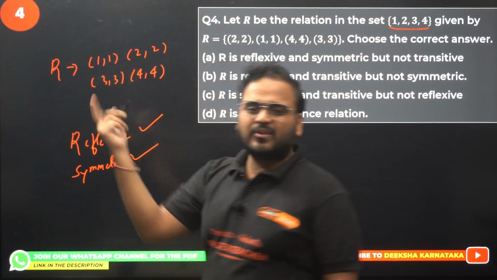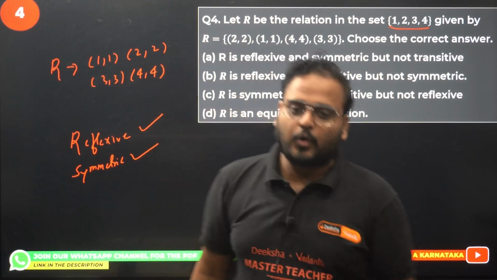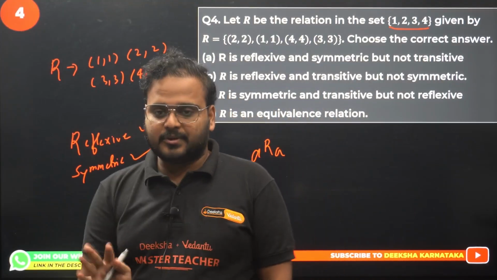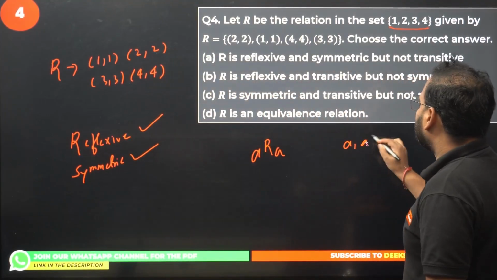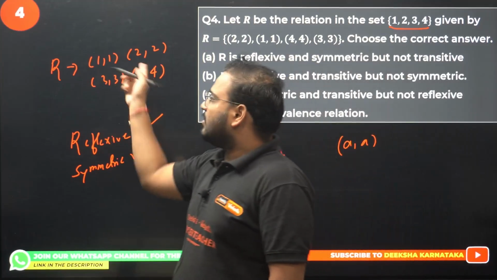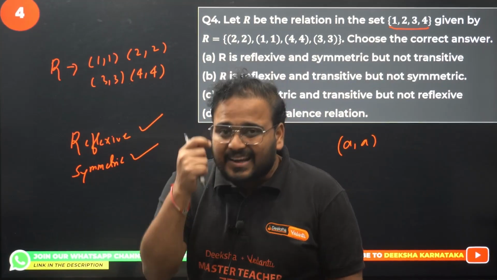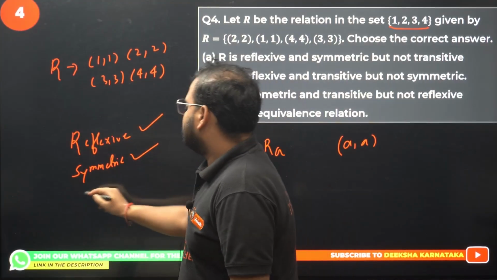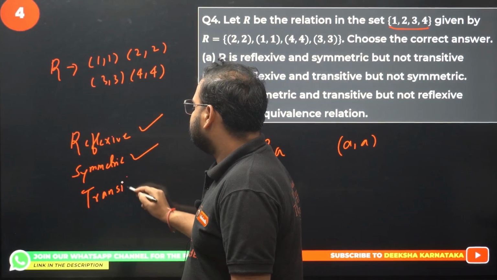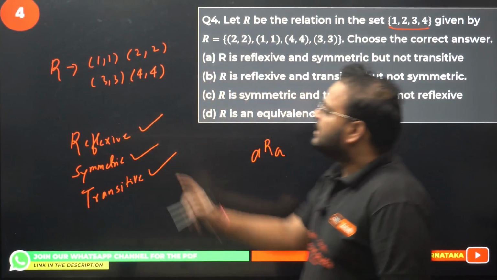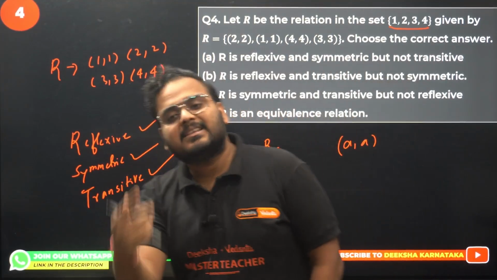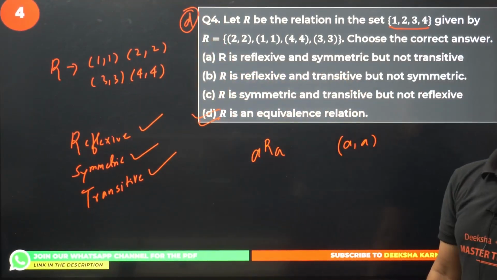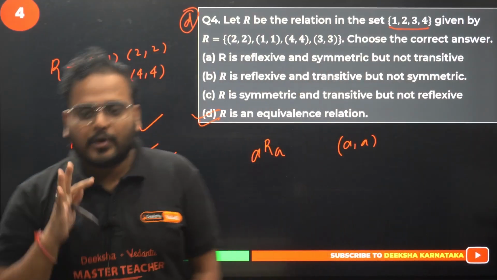Check this out, (1,1), (1,1), symmetric only, (2,2), (3,3). They are symmetric all the time. ARA is always symmetric. If you write the ordered pair (a, a), it is always symmetric in nature. What about transitive relation? If there is no ordered pair to create an objection, it is always transitive as well. It means reflexive, symmetric, transitive, all three are true. Hence it is option D, equivalence relation. Question number 4 done.